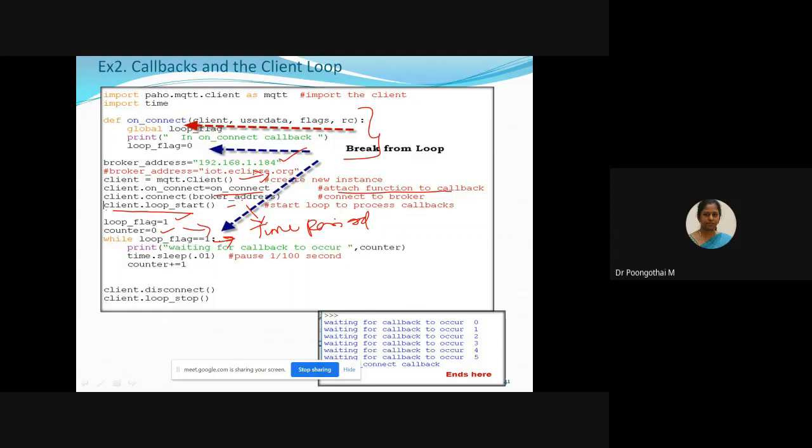And as soon as the callback occurs, set the flag to 0. When the callback has occurred, your program control is transferred here. So it breaks out of the loop and your loop flag is equal to 0. So when loop flag is equal to 0, it means this loop should fail. And at the end, we simply disconnect and stop the program. So this is about your callback function. I will execute this code.